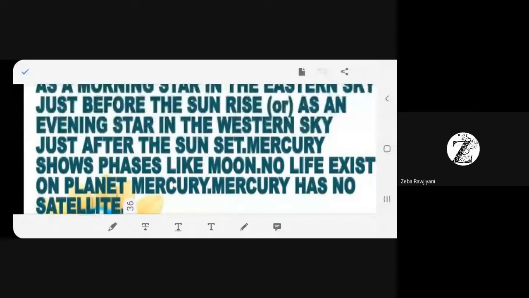As Mercury is so hot, do you think life will exist on Mercury? No. So there is no life on this planet. And also, it does not have any satellite. So it does not have any moon. Can I say that? Instead of satellite, can I say moon? Yes, ma'am. So Mercury does not have any moons. Can I say that?